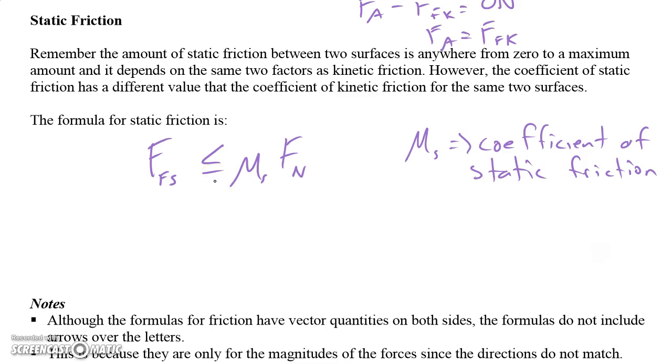And what that means is that the static friction can go from 0 to a maximum value. In problems, we're always going to probably be looking for that maximum value. How much force can we apply before it moves? So in problems, it'll almost always be F_S is equal to. You don't worry about the less than. But it can be from 0 to that maximum value. And it again depends on the normal force and mu_S.